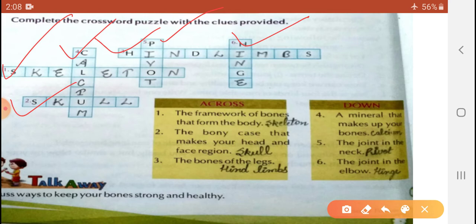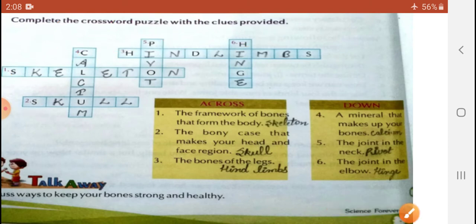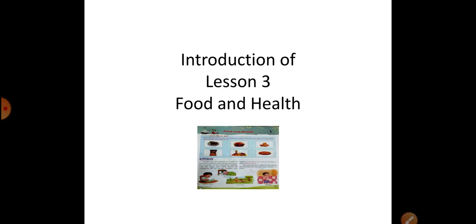My dear students, please complete the given empty crossword puzzle according to the given hints. See, observe, my dear students. Thanks for the remaining part. Now we will discuss the second point.